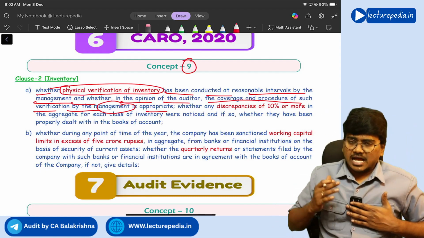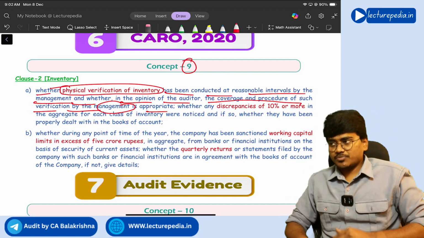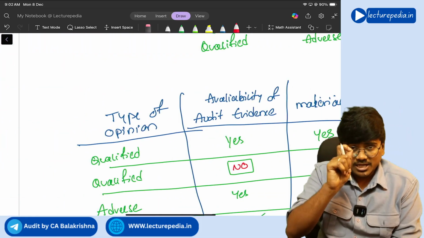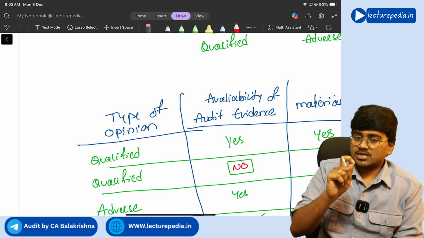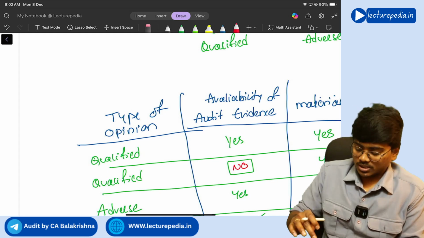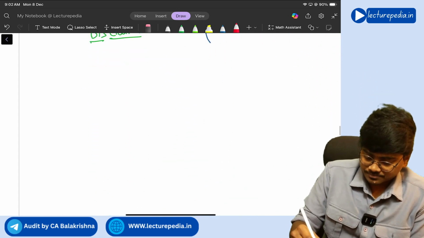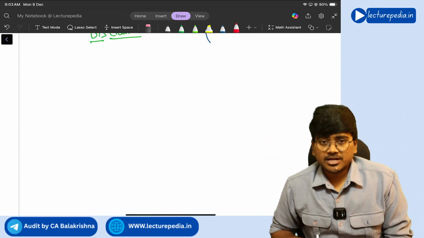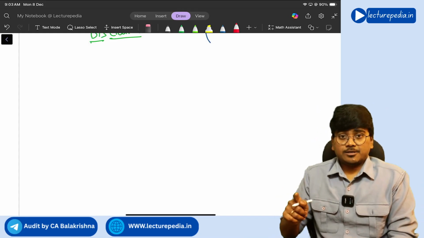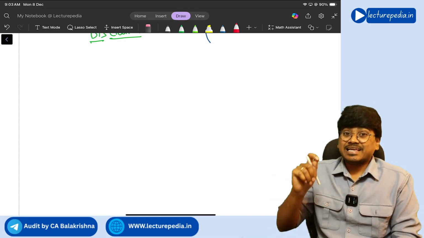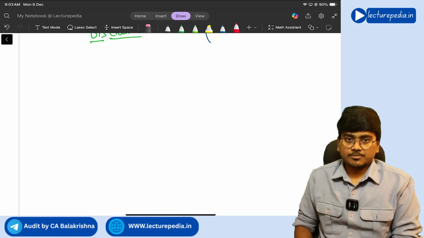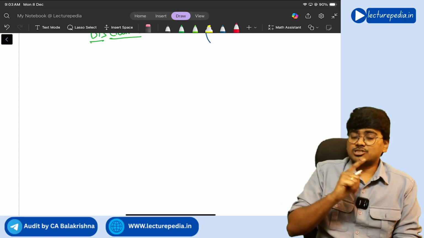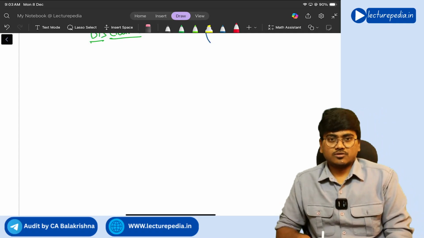So the auditor, as per clause 2 of CARO 2020, needs to report whether physical verification has been done by the management properly, and if any discrepancy is noticed in that physical verification, that needs to be reported by the auditor, and whether that discrepancy is properly accounted for in the books of accounts or not.